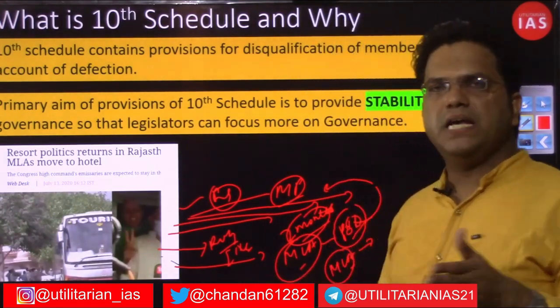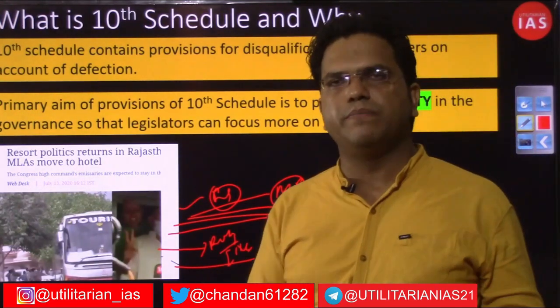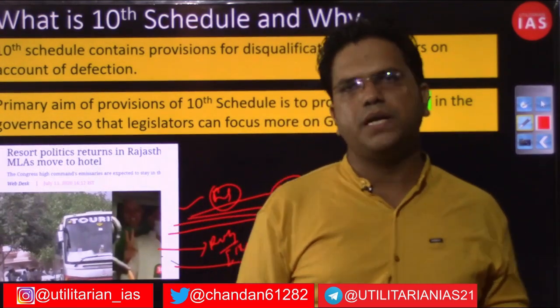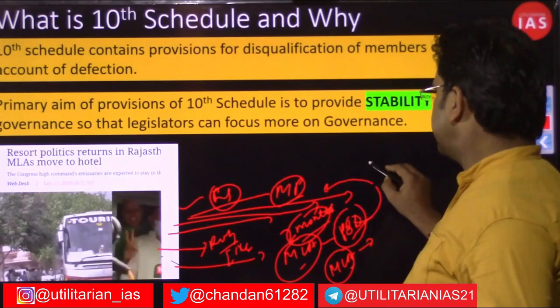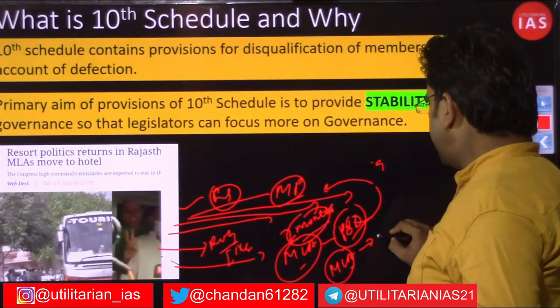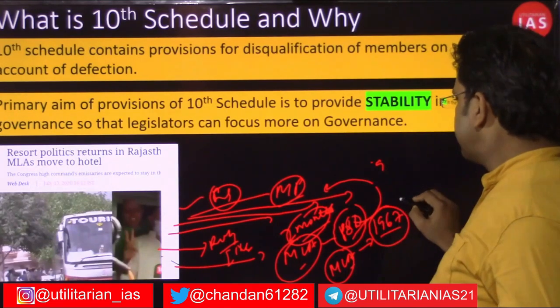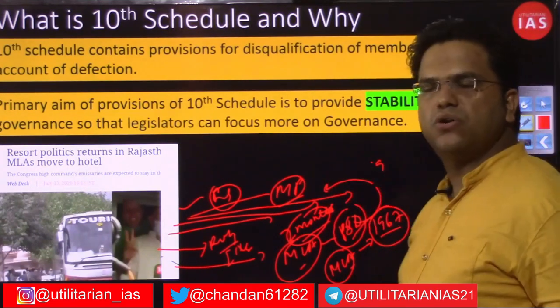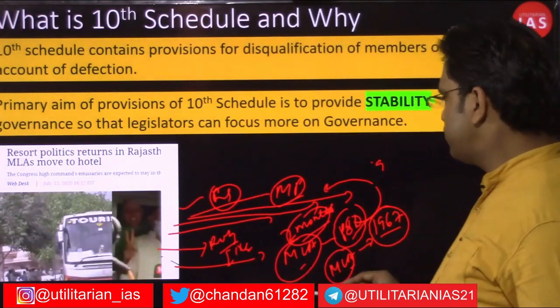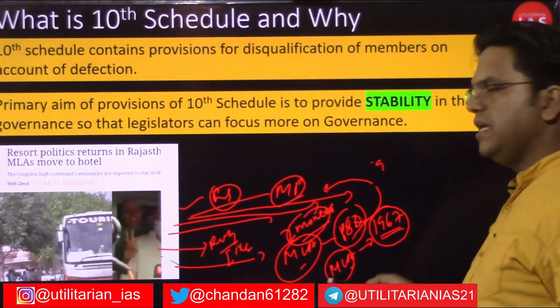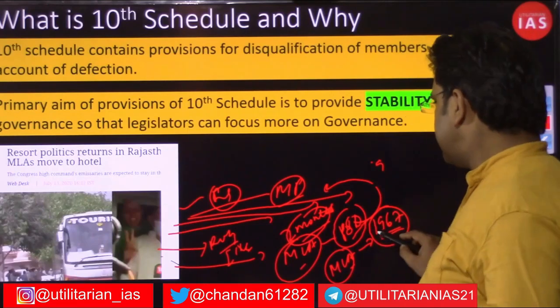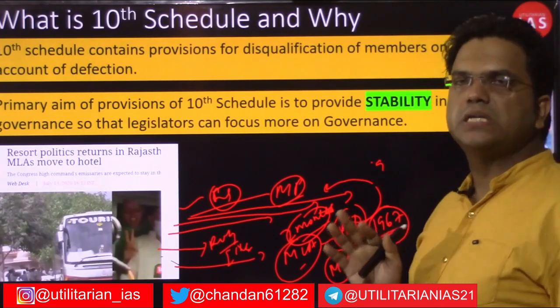So, this MLA jumping from one ship or one party to another party is nothing new. It has been happening since post independence. If you go back to 1967, you will have to understand the evolution of this 10th schedule, or the evolution of this anti-defection law as well. To understand this evolution of anti-defection, you will have to delve into the history. This was the year 1967, and this year is again very important, a landmark year in the Indian political landscape.